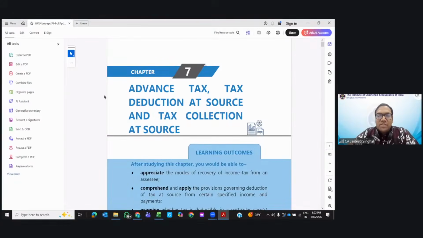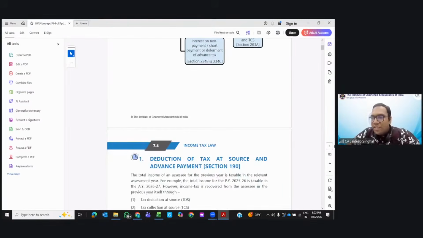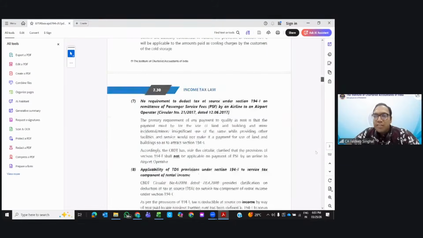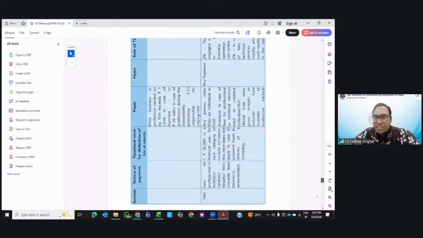This is chapter number 7, Advanced Tax, TDS and TCS. Again, this looks like a big chapter. If you quickly revise from the summary and then go to the chapter, it would be comparatively easy. Very good summaries and very good tables are given in the books.